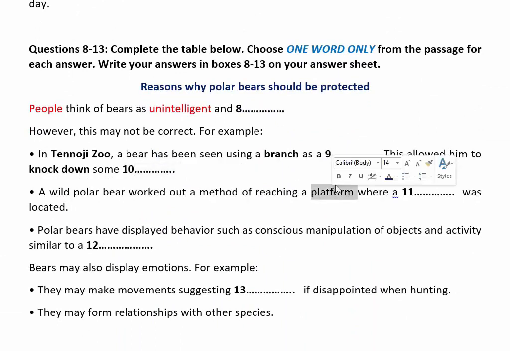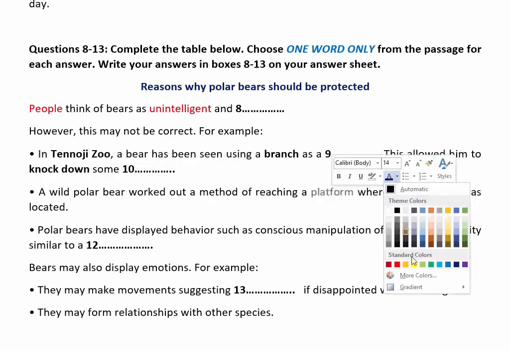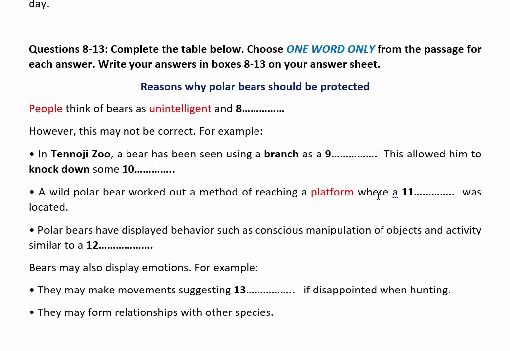In the platform, so here platform is the keyword, and we also find an article, so maybe we get the answer after this article. Located is a keyword, and method is a keyword. So method, platform, located.